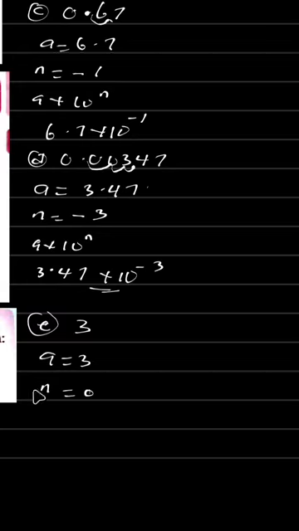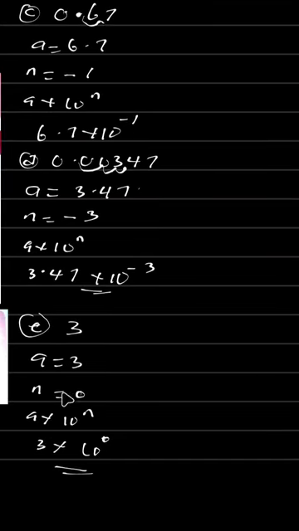The general expression of standard form, we have our A multiplied by 10 raised to the power of n. So our A is equal to 3, that is 3 multiplied by 10 raised to the power of our n, which is equal to 0. So the answer to this question is equal to 3 times 10 raised to the power of 0. Okay, now if you're given only 5, it means 5 times 10 raised to the power of 0, because this place does not have another number there. I hope you are getting this.